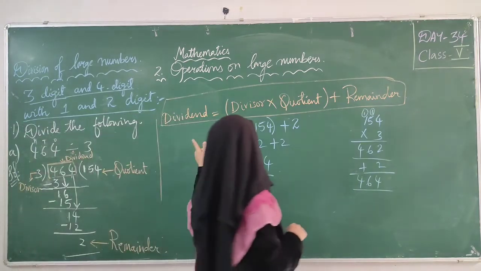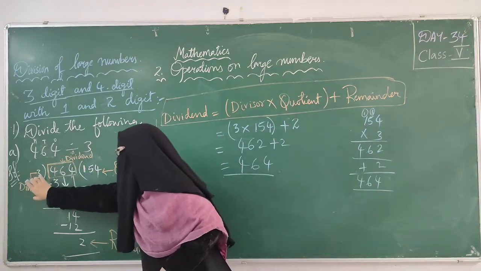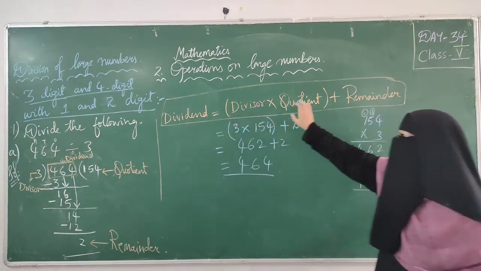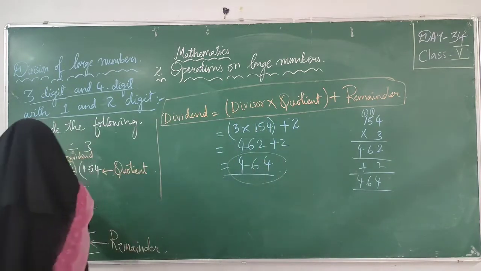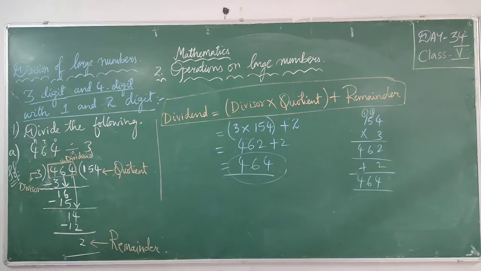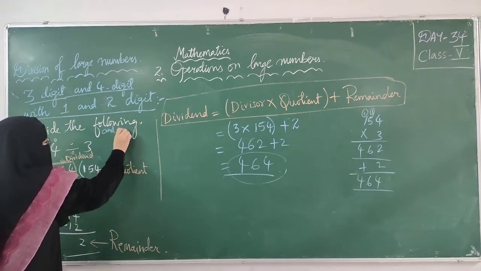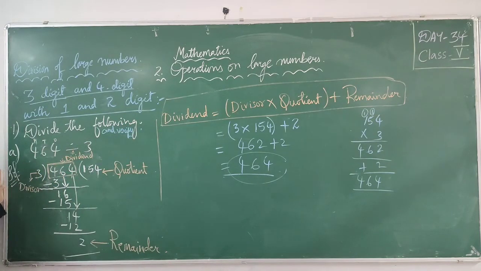What is the formula for verification? Dividend equals divisor into quotient plus remainder. To get the dividend, multiply the divisor with the quotient, then add the remainder. Keep in mind, check whether you got the same dividend or not. Here 464, there also 464. If I give you a question, divide the following and verify, it means after division you have to do that step. Remember, learn that formula: dividend equals divisor into quotient plus remainder.